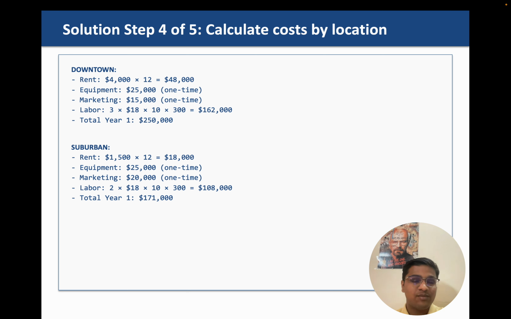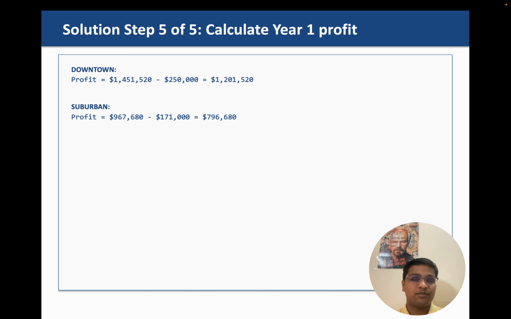And we do a similar calculation for our suburban location. We calculate rent, we calculate equipment, we have a marketing cost, and then labor cost. We had two barbers only, and $18 per hour, 10 hours, 300 days. That gives you this. And total cost for suburban is 171. Now once we have a revenue and cost, we can calculate our profit easily. Profit from downtown is 1.2 million approximately, and profit from suburban is 800,000 approximately.